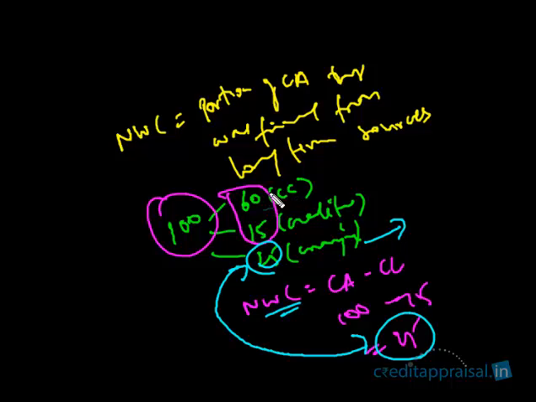This is the portion that is not relating to the current liabilities, right? This is the portion that has financed the current assets. This 25 lakhs is a portion that has financed the current assets. All these three have financed the current assets. The bank has financed 60%, creditors have financed 15%, the borrower's margin has financed 25%. All three have contributed. What NWC is, is the long-term portion that has financed the current assets, that portion of the current assets which was financed from the long-term sources. Forget about the short-term sources.